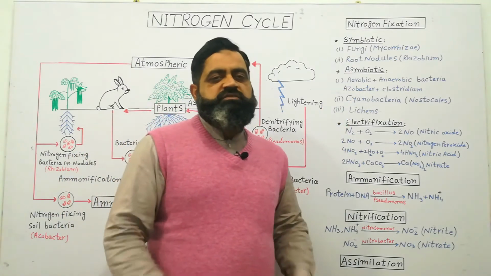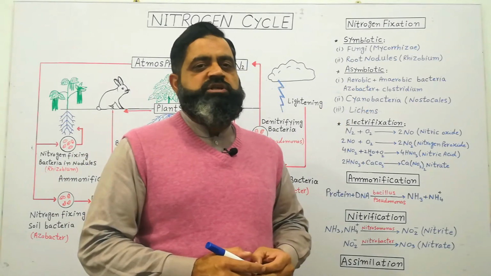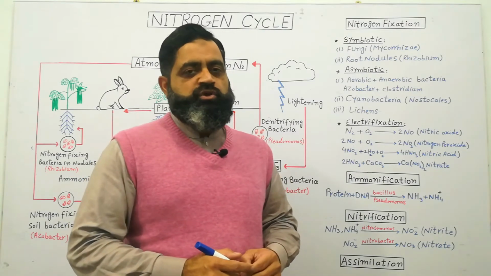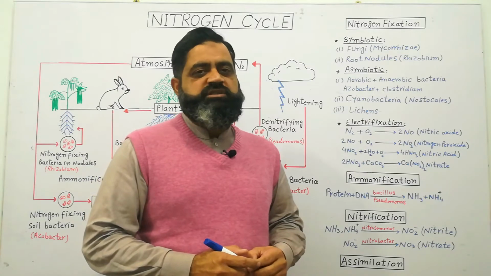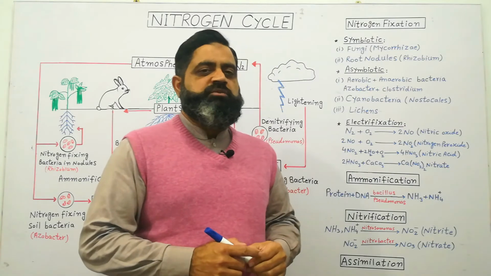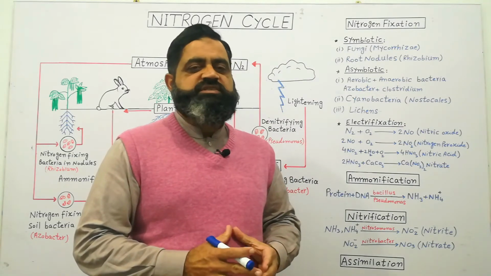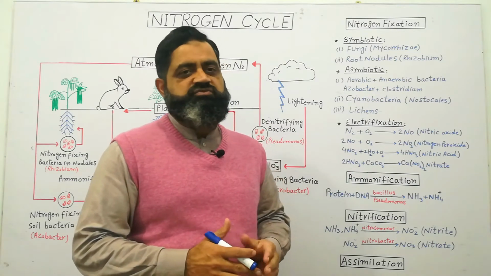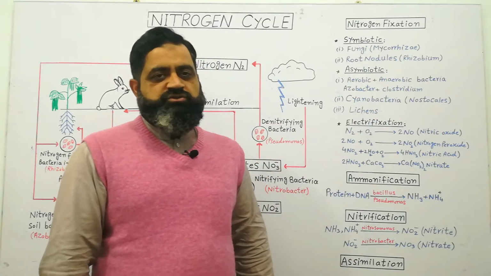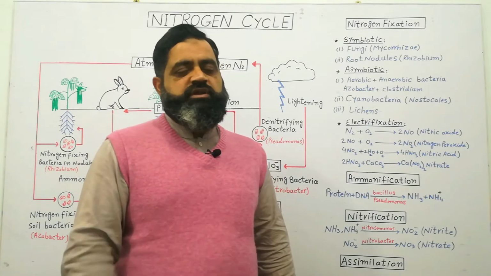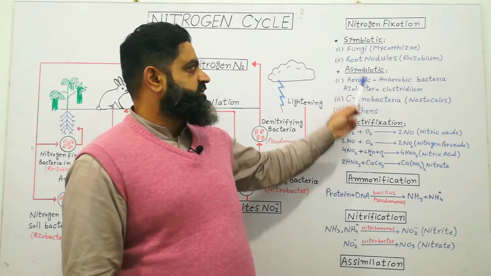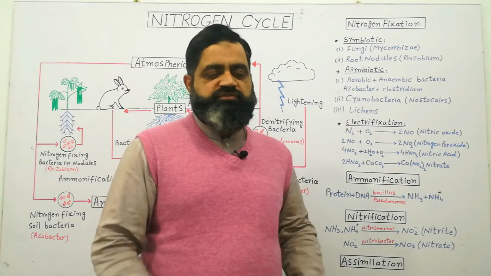Some land plants, like leguminous plants such as peas and beans, have root nodules. The root nodules contain a special type of bacteria known as rhizobium. These rhizobium have the ability to fix atmospheric nitrogen into the soil. So in this way, rhizobium bacteria and certain fungi which make mycorrhizal associations help to fix atmospheric nitrogen into the soil. The second method of biological nitrogen fixation is asymbiotic nitrogen fixation.